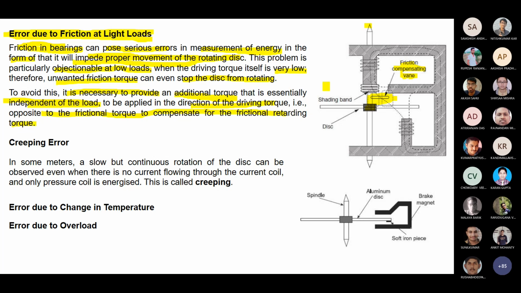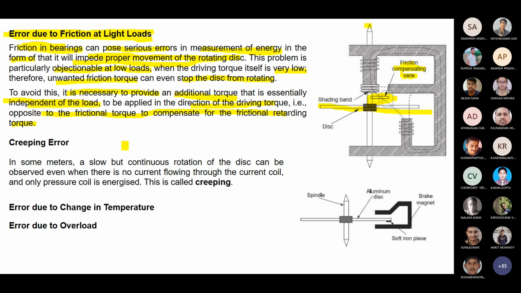So where is this coming from? The additional flux is coming from your inherent system, not external fields. You are getting it from the leakage, concentrating the flux and passing it through your disk. So that compensates the friction. That's why it is called error due to friction load, and how to compensate it.